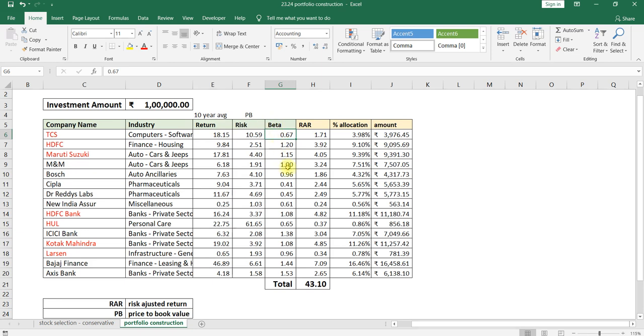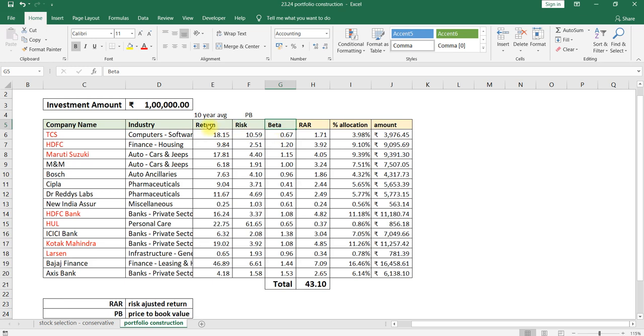First we will collect the information. From where can I collect information about risk, return and beta value? I need the 10-year average return, the risk as the PB ratio, as well as the beta. Beta is how the stock is aligned with the market: greater than 1 is aggressive, less than 1 is conservative, and equal to 1 is fair alignment.